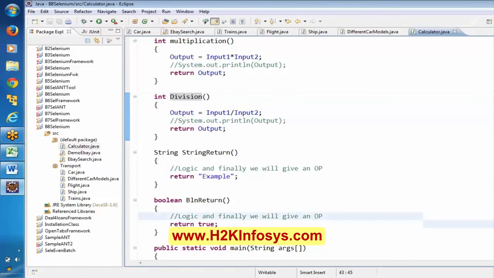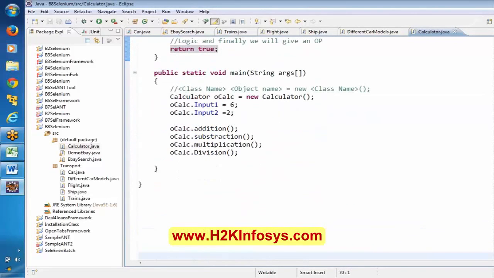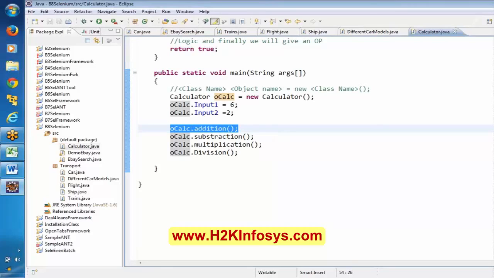Now see here, previously when we used these things, directly it was printing. Now in this case, the highlighted line is going to contain a value. Everyone try to understand.